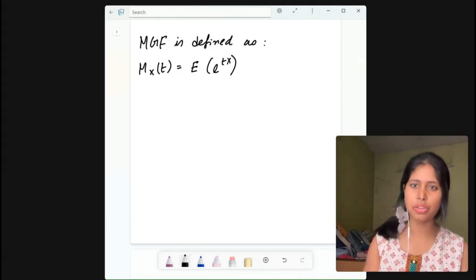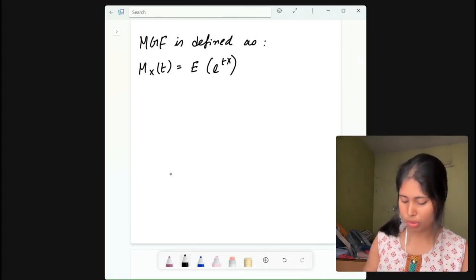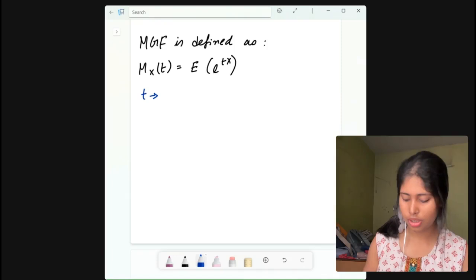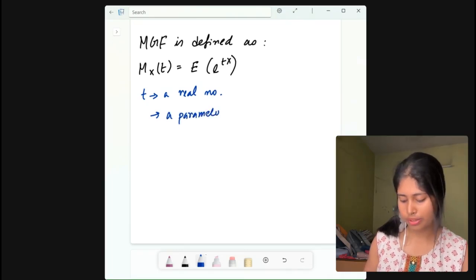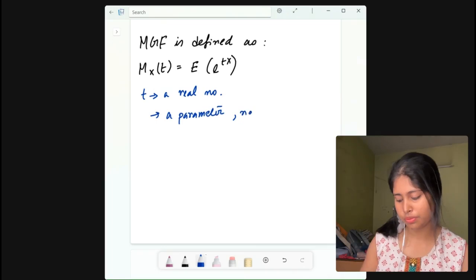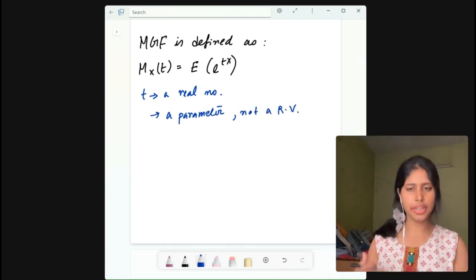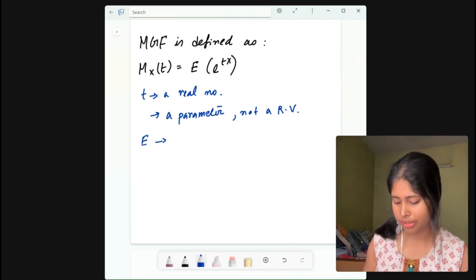Okay, this is a parameter and not a random variable. All right, so let me write it. t is a real number, a parameter, and not a random variable. And here E denotes the expected value.